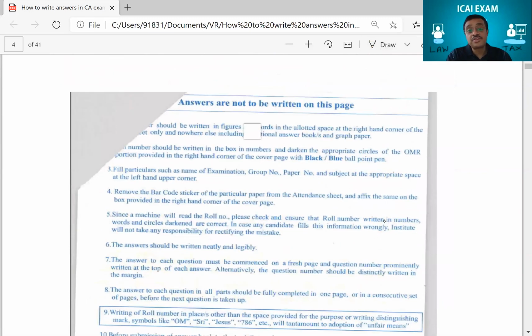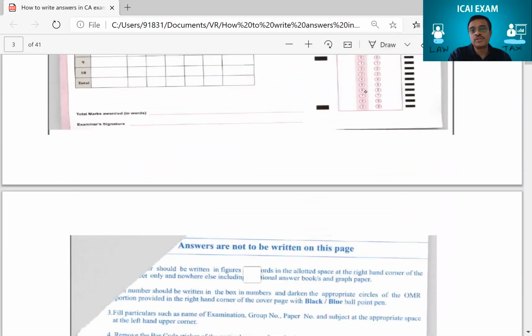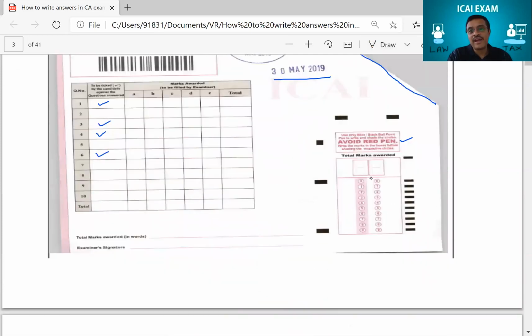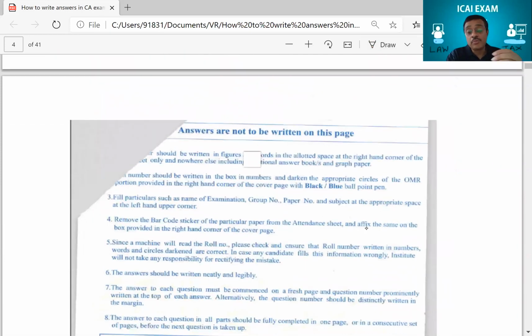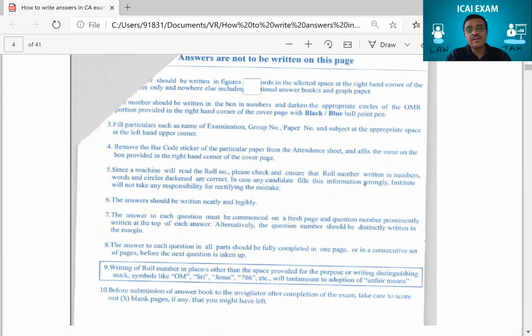Now, here is the instruction sheet. It's right behind, like how I showed you the perforated line here. Yes, just behind that sheet, right? In your answer sheet, there would have been some instructions given. I would definitely advise all my students to please read through these instructions. Now, these were the instructions given in the 2019 paper. What they said was, you have to write the roll number only in that right hand corner, where they would have asked you to write on the other side. And then you can use black or blue ballpoint pen.